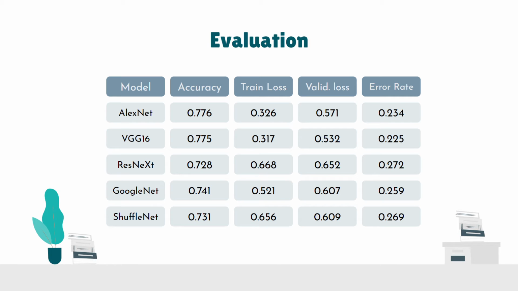We evaluate the performance of each model and choose models with better results, and these are the models we chose, including AlexNet, VGG16, ResNeXt, GoogleNet, and ShuffleNet.